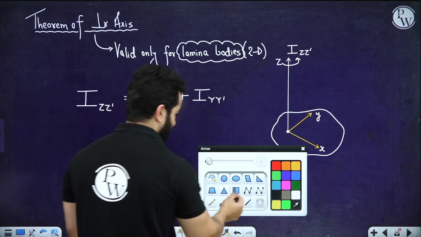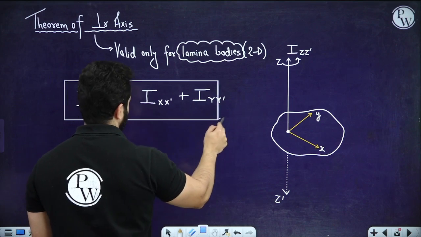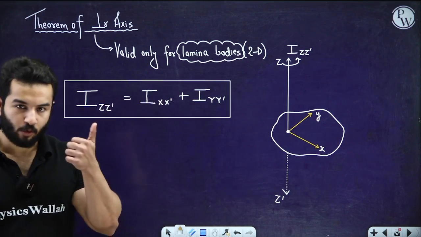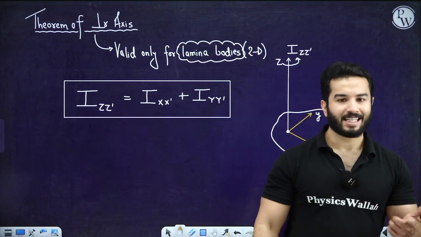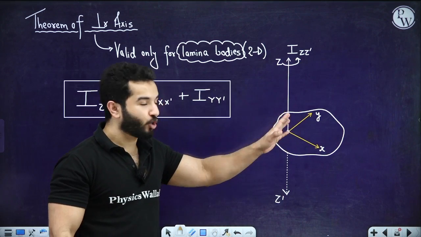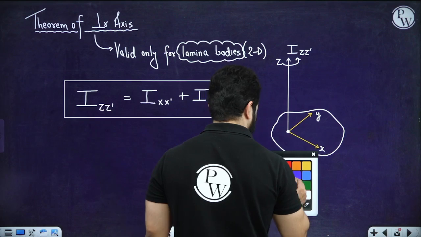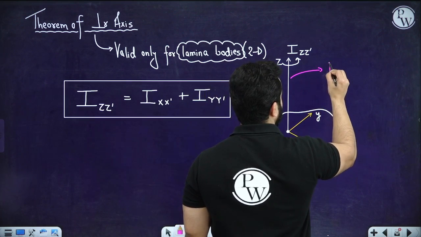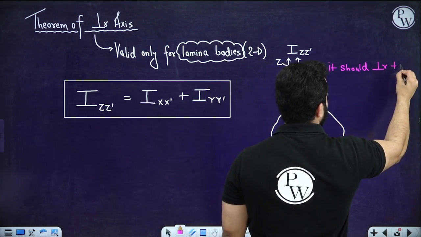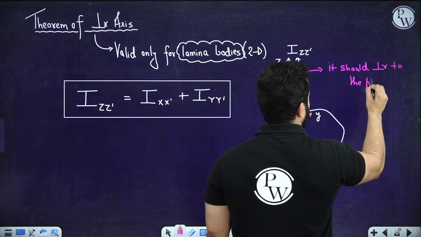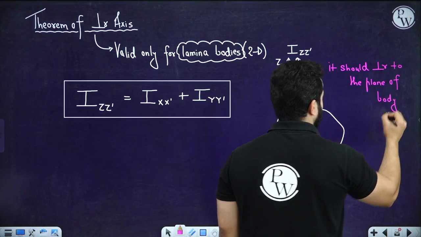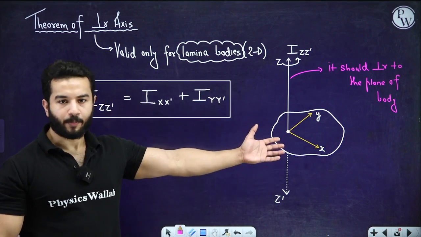So this is the theorem. Two things are very important. First of all, this is applicable only for two-dimensional bodies, right? The next thing is the axis about which we want to find the moment of inertia should be perpendicular to the plane of the body, right? And x and y should be perpendicular to each other as well.